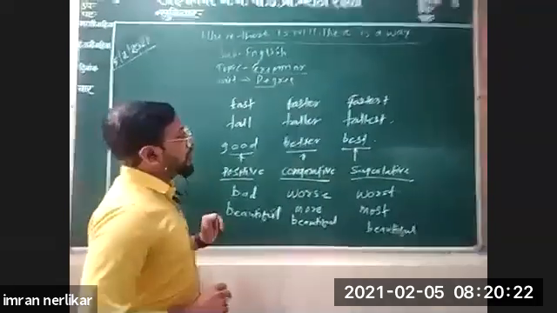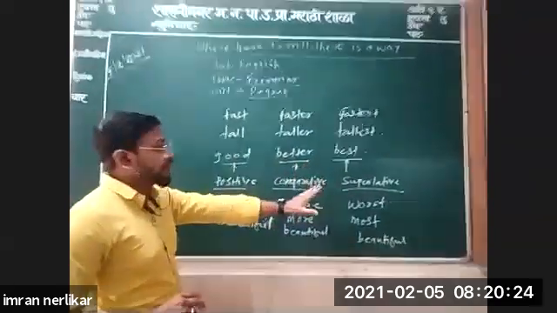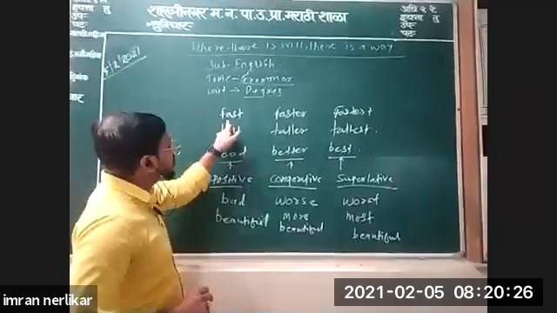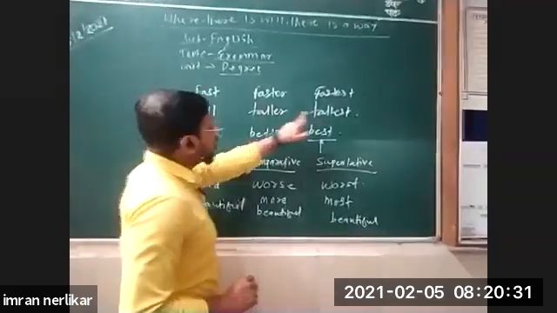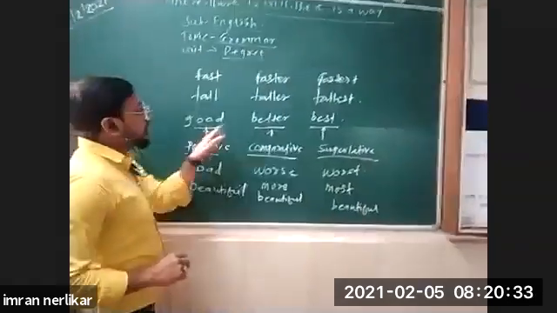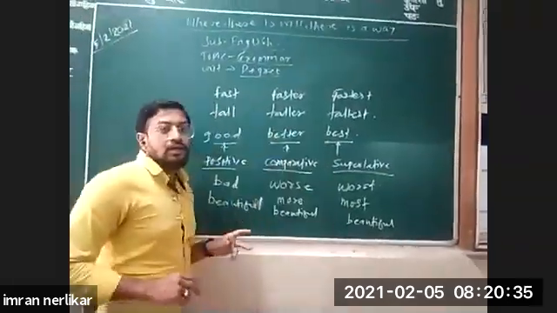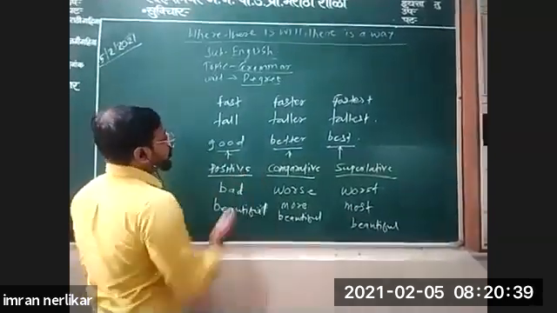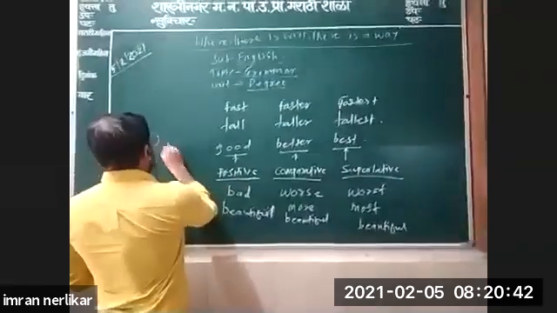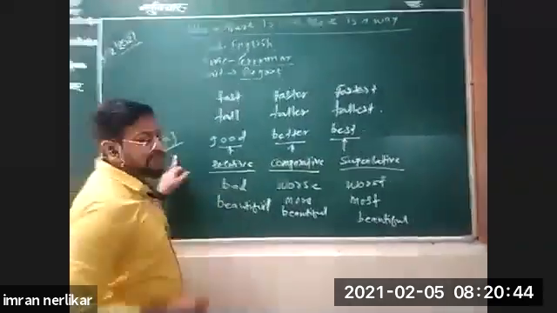Now if you see these adjectives here: fast, faster, fastest; tall, taller, tallest; good, better, best. The important thing you will see here is that in the positive degree, the adjective is written as it is.